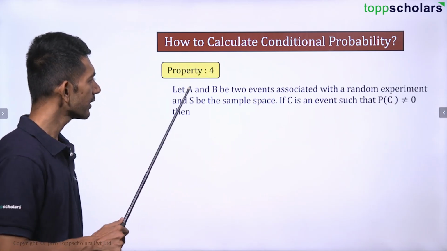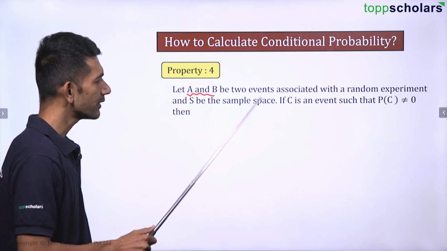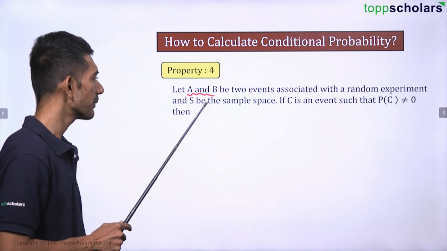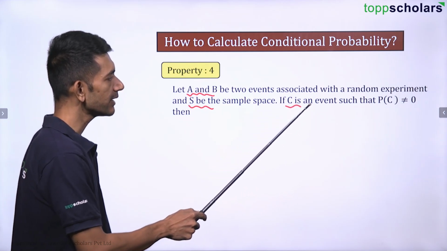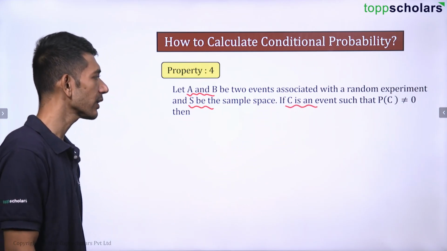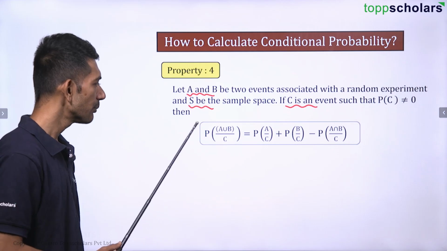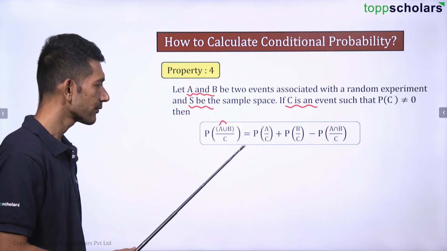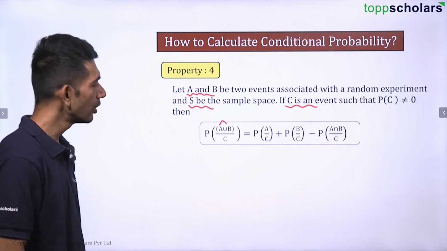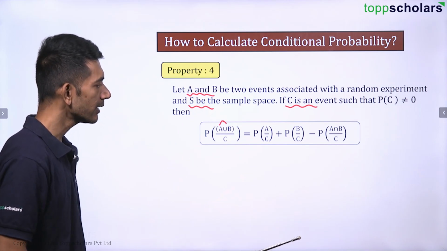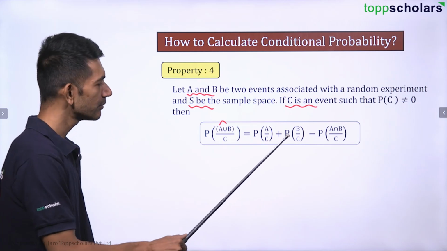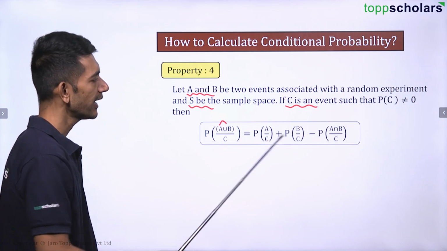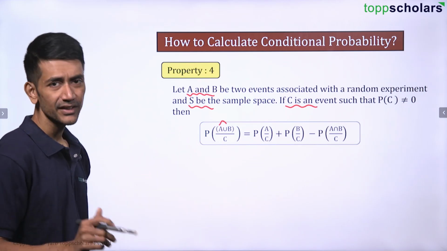Next property: if A and B are 2 events associated with a random experiment and S is a sample space, and if C is an event such that probability of C is not equal to 0, then the probability of A or B where C has already occurred is the probability of A where C has occurred plus that of B minus that of A intersection B. Now this is again nothing new to you.